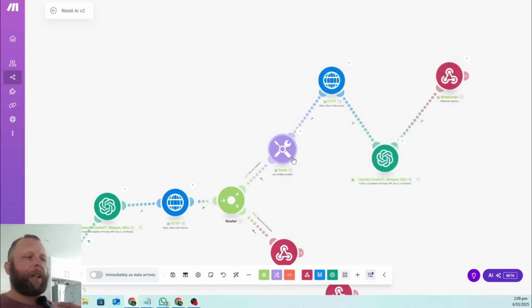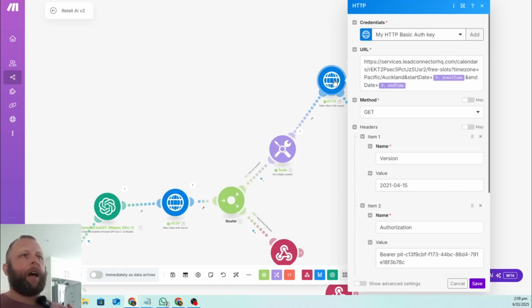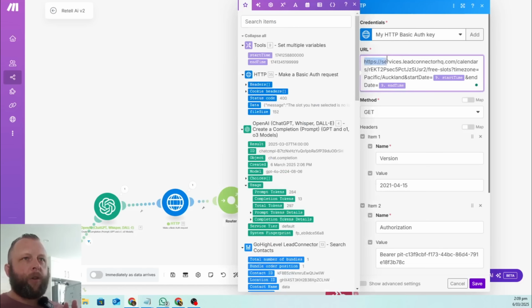Then we're going to take that start time and end time, and we're going to make another HTTP request. And this is what it's going to be. We're going to go to your publicly available link for the calendar, so you need to put your calendar link in here.